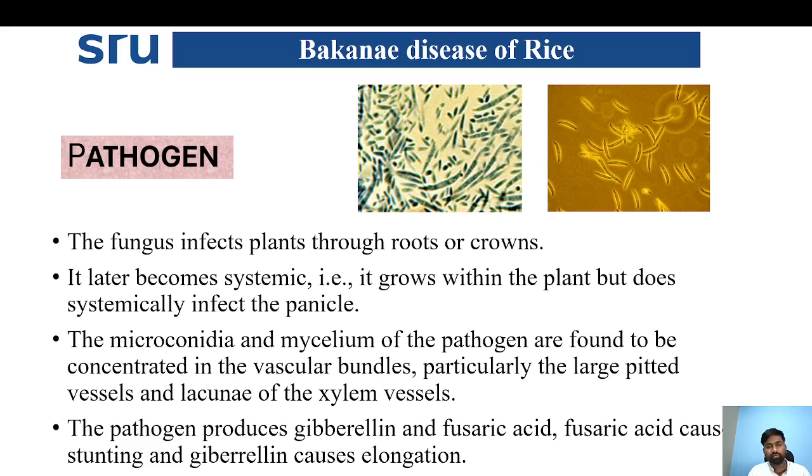Coming to the pathogen, the fungus infects the plant through roots or crown. It later becomes systemic in infection. It grows within the plant but does not systemically infect the panicle. The microconidia and mycelium of the pathogen are found to be concentrated in the vascular bundle, particularly at the large pitted vessel and the xylem tissue. The pathogen produces gibberellin and fusaric acid. The fusaric acid causes stunting and gibberellin causes elongation. Pathogen Fusarium will produce micro and macroconidia along with the chlamydospores.